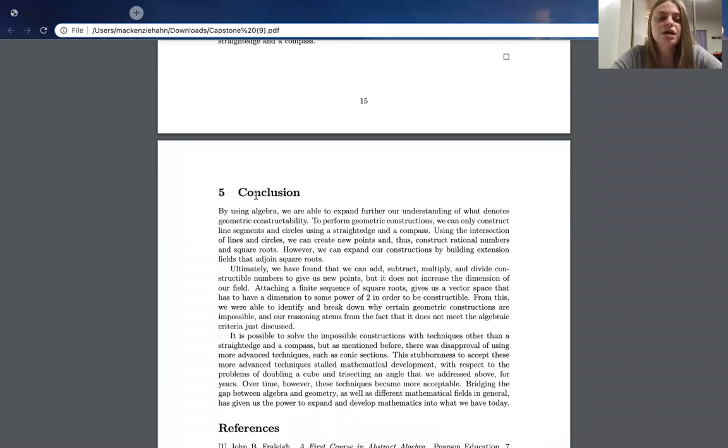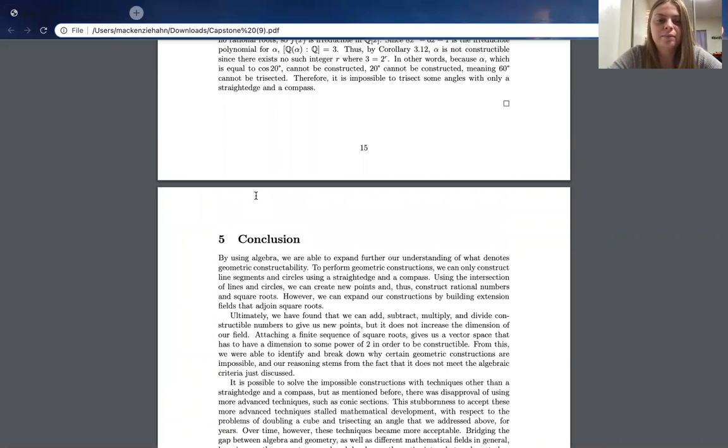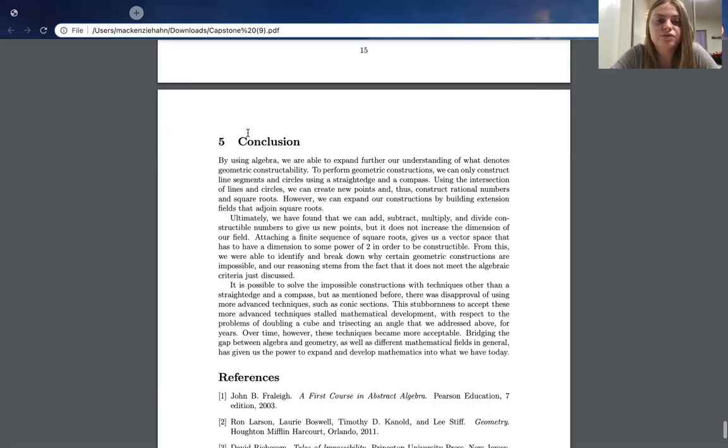Everything else is pretty much the same. Again, I'm going to wait to hear back from Dr. Shara and my peer reviewer for this draft to see what else I can change going towards that next draft. Personally, I do want to still work on my introduction and conclusion, maybe fixing some of the sentence structure, how some of the sentences are worded, maybe including more detail and just making it sound more professional.